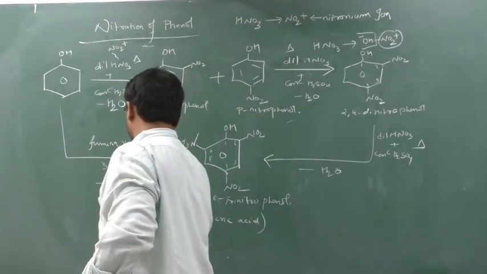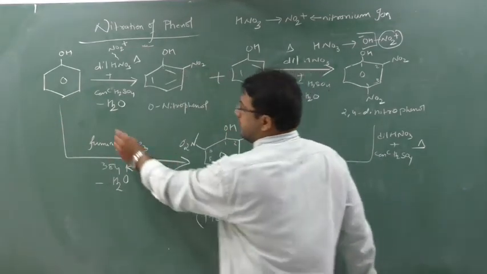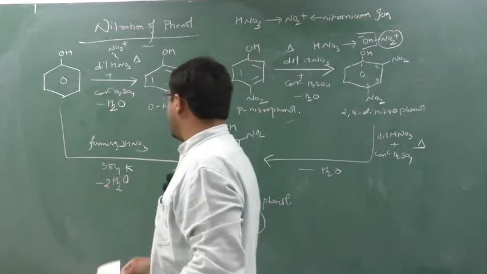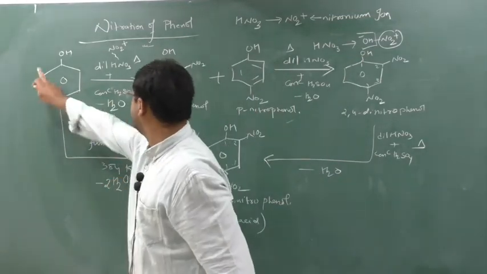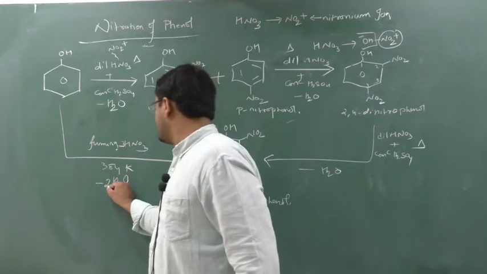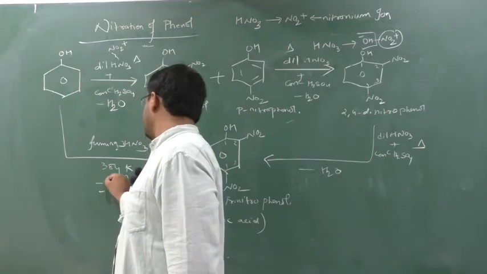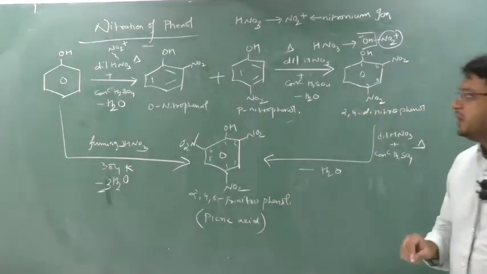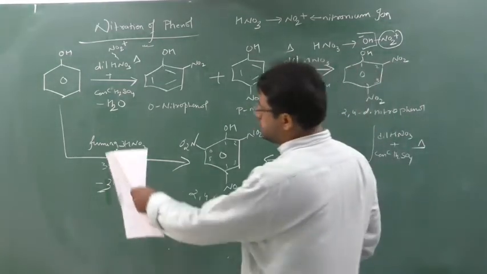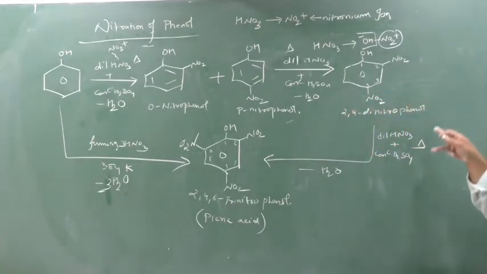1 water. Then another NO2 comes here, so 1 more OH and 1 H come out, so 1 more water, so 2 water. Again the third mole, so the third NO2 will come here, so the third H plus and third OH minus will come out, so 3H2O. So totally 3 H2O will be removed if you want to form picric acid, 2,4,6 trinitrophenol, directly from phenol. You have to use fuming nitric acid and heat to nearly 384 Kelvin. Clear?